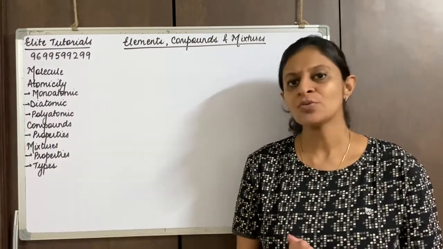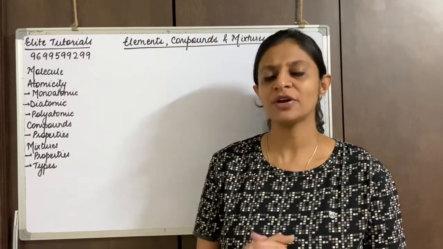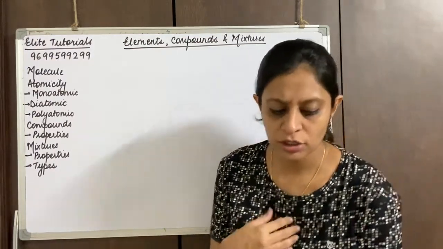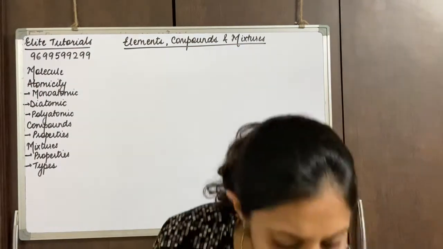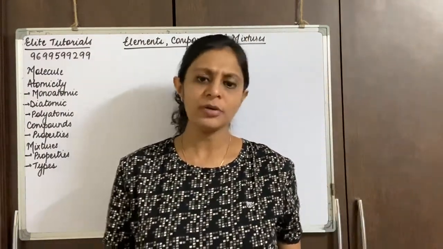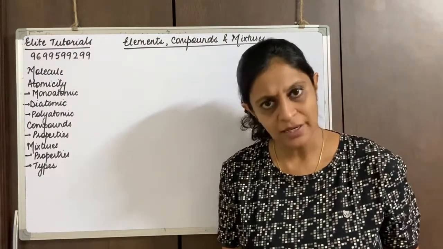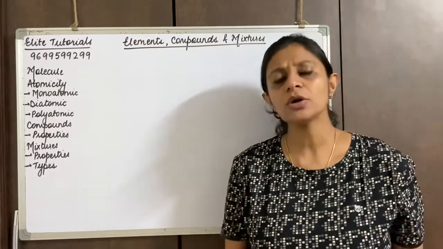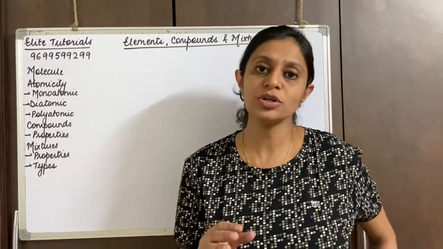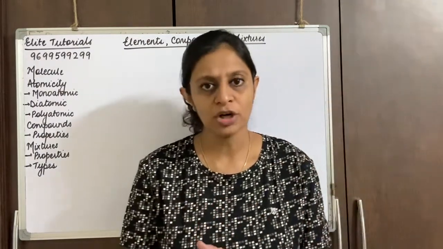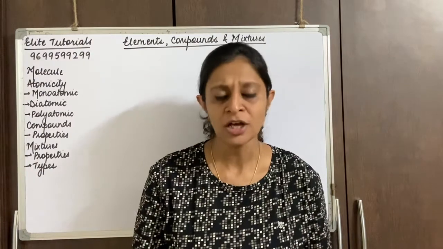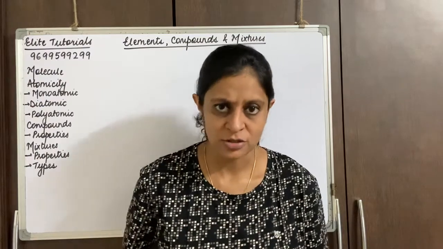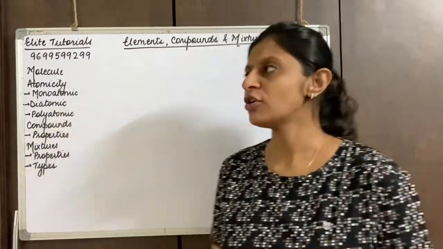So we start with today's video, where we are going to talk about molecules. Now what is a molecule? Molecules are made up of, or are a combination of, atoms of the same element or different elements which are combined together to form a molecule. A molecule is the smallest unit of a substance. Like we have already learned that an atom is the smallest unit of an element, a molecule is the smallest unit of a substance, and it retains all the properties of the substance. So let's quickly go through the definition of a molecule.